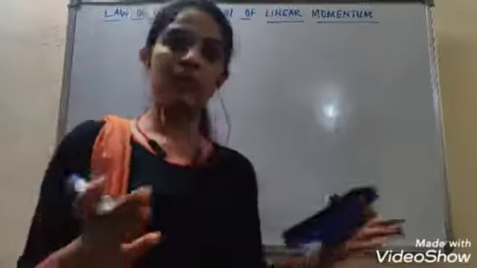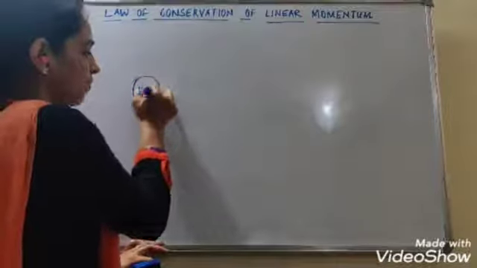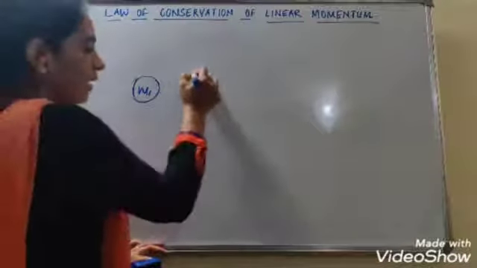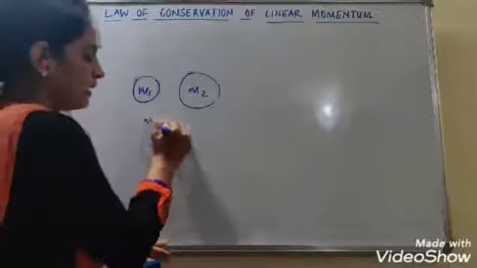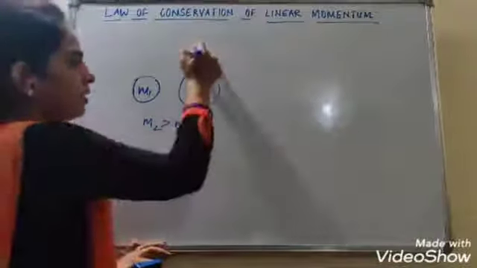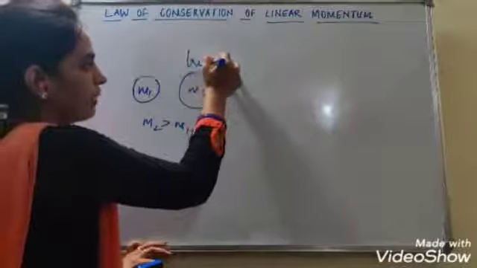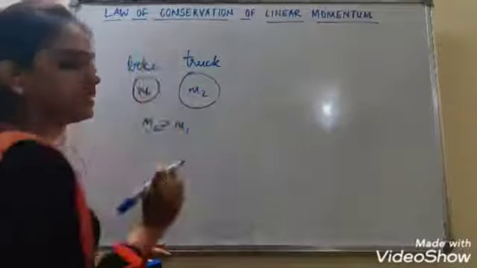For example, imagine a body of mass m1 and a body of mass m2, where m2 is greater than m1. You can consider m2 a truck and m1 a bike. You can take any example.